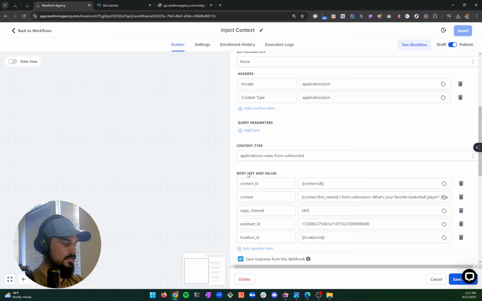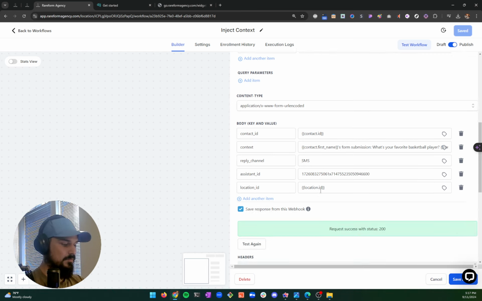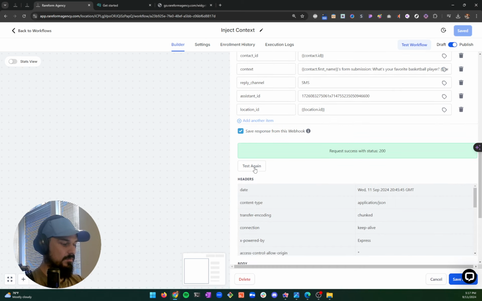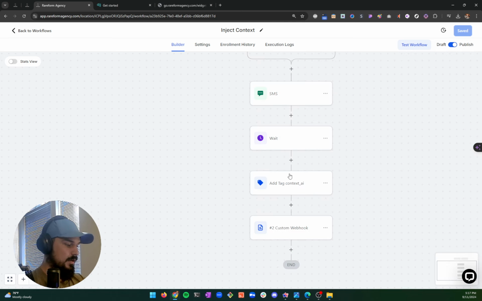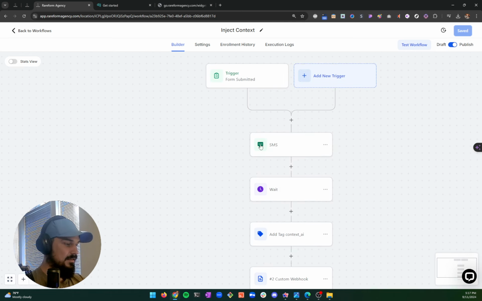When you do that, instead of it being just code down here, it allows you to do these key value pairs. And we were able to copy him directly there. And then we were able to test. And once it tests successfully, then you can hit save. So that's all you need here inside of the context.